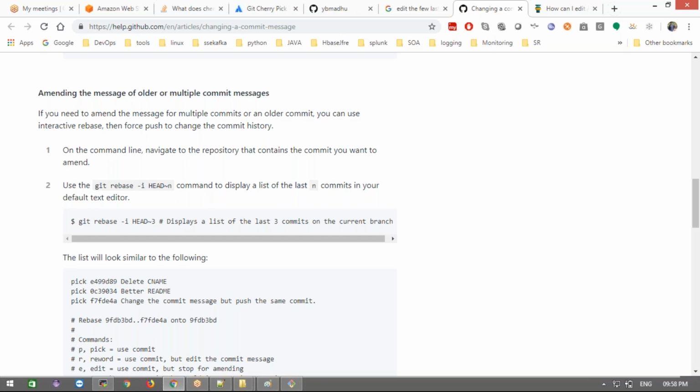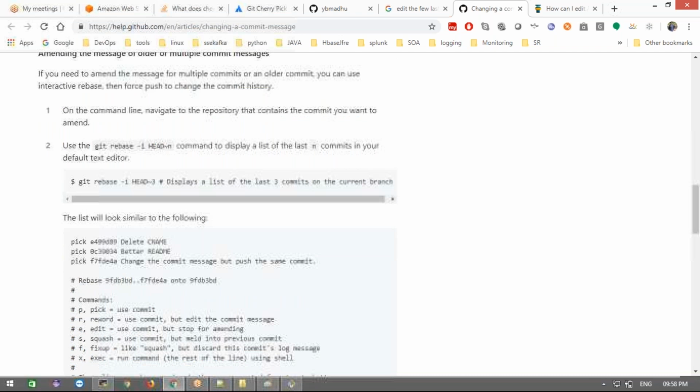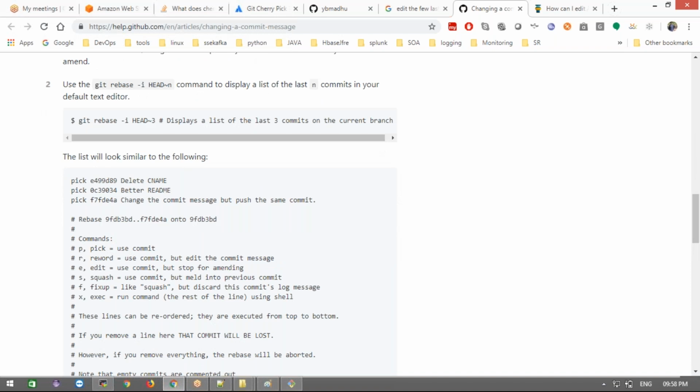This is the git rebase -i option. N number of commits we need to use. We need to use git push -f, force. We need to use this command at the end. After editing, we need to git push force.